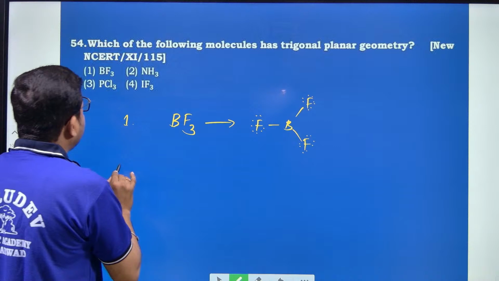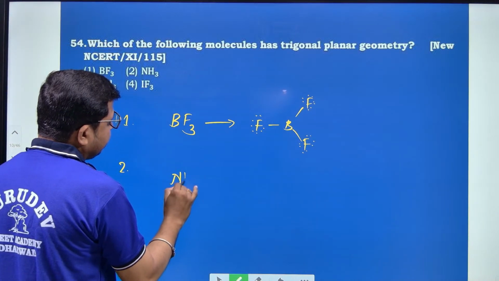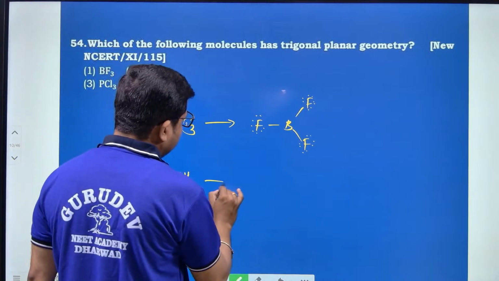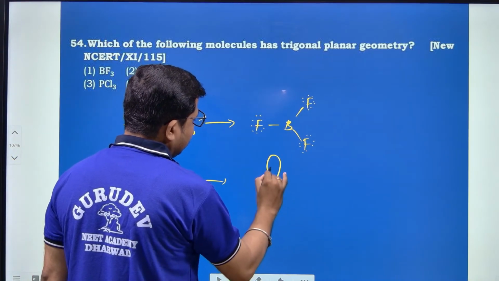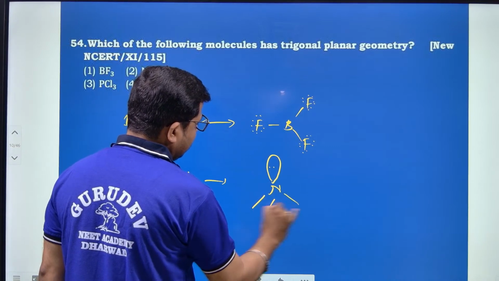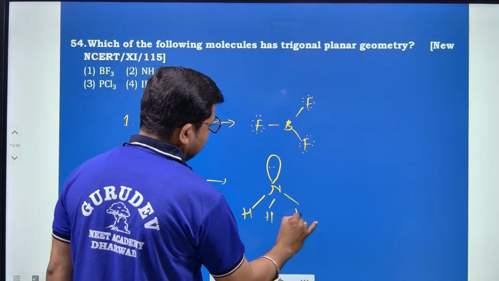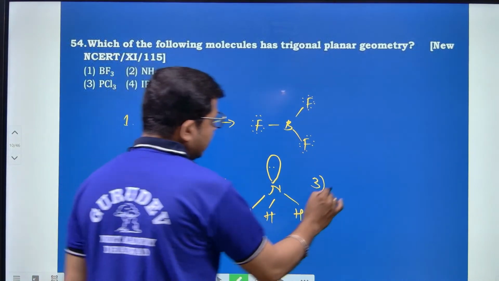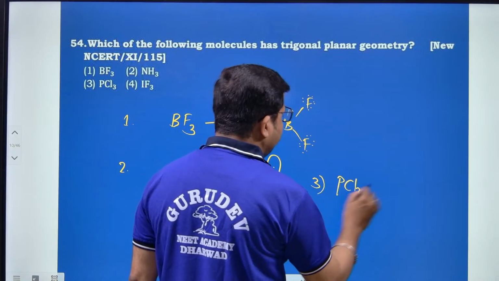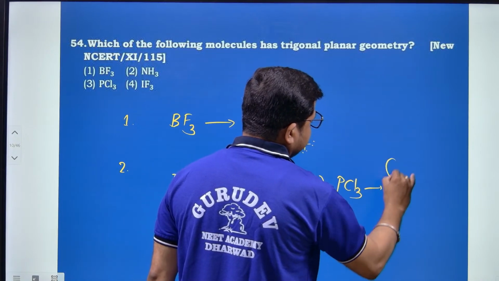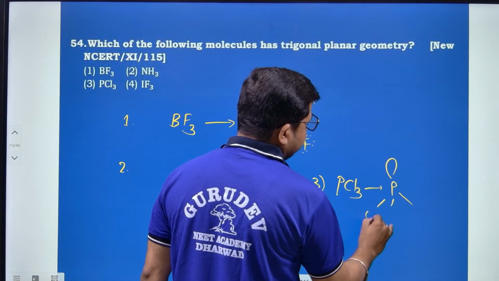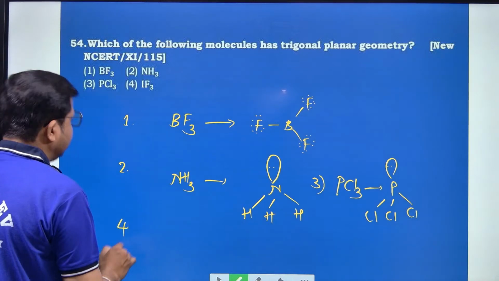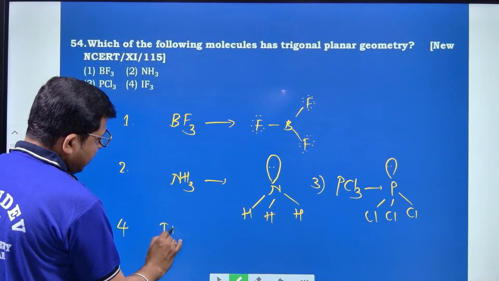And number 2, NH3, and along with this option number 3, PCl3, and the next option number 4, IF3.